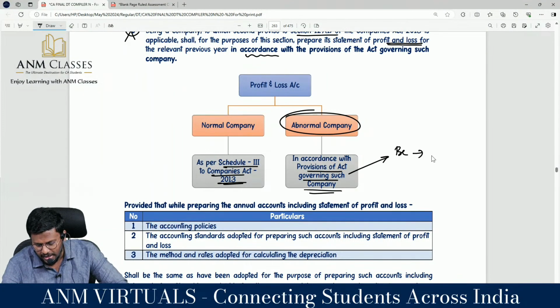That means banking company means Banking Regulation Act. Insurance company means IRDA.